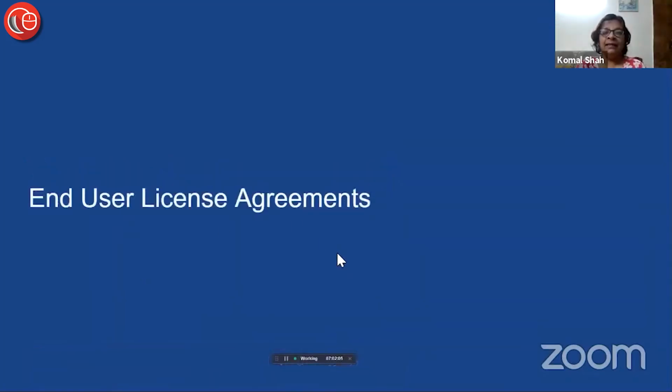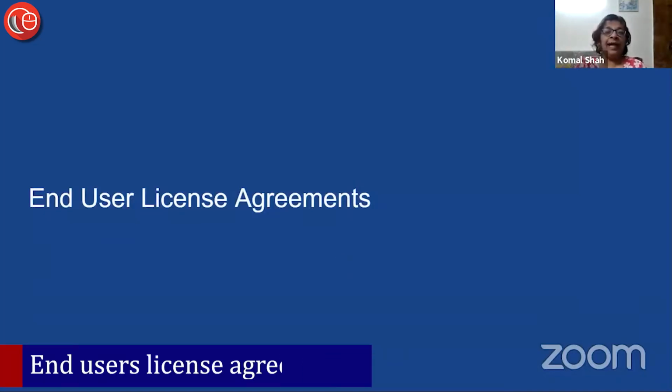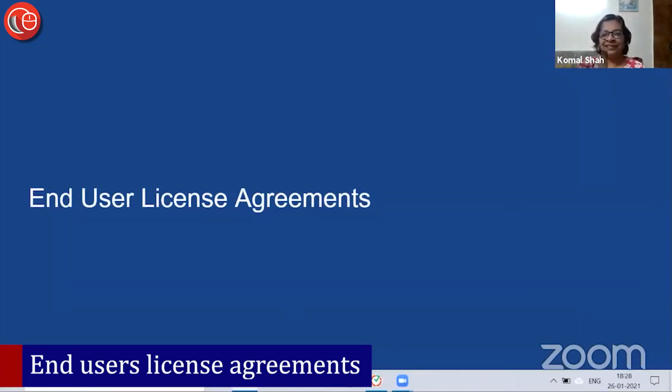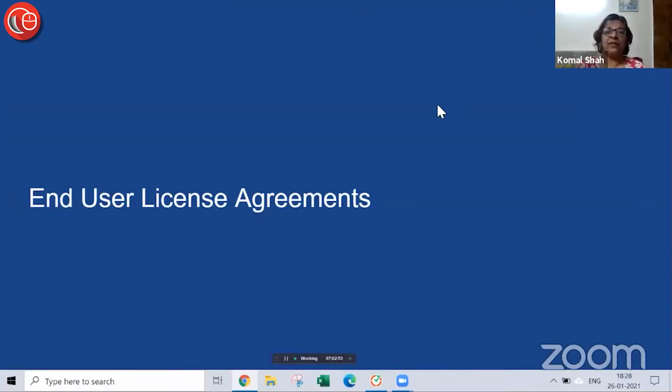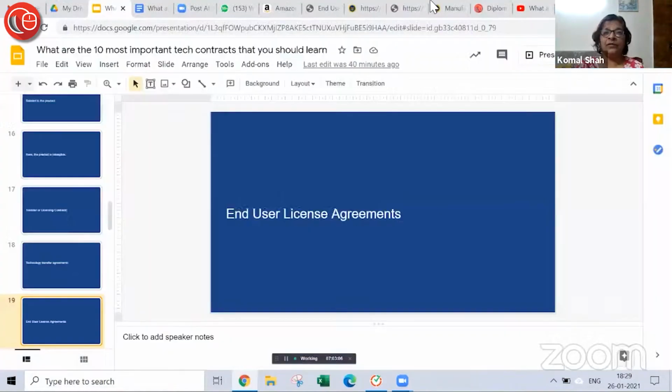And licensing can be restricted to specific things. So end user license agreement, usage of the IP, basically that's what it is, while using websites, while using software. Wherever you are the last user, you're not going to pass it over to anybody else. You are the ultimate consumer. So I'm going to show this.